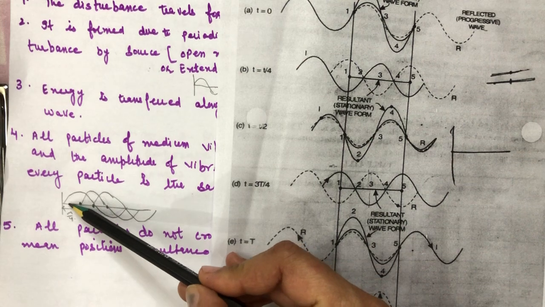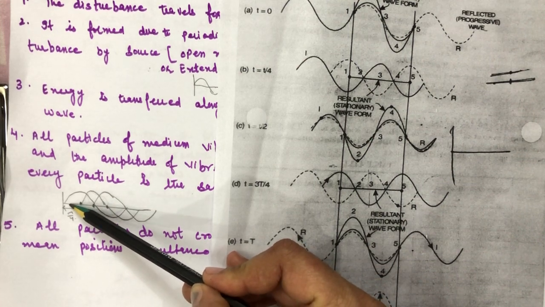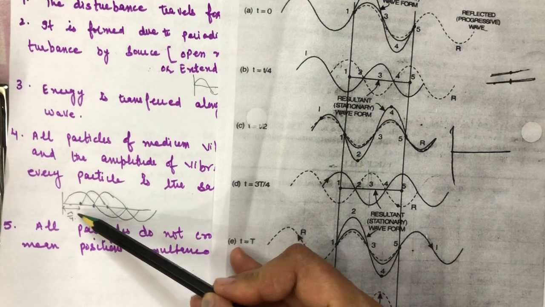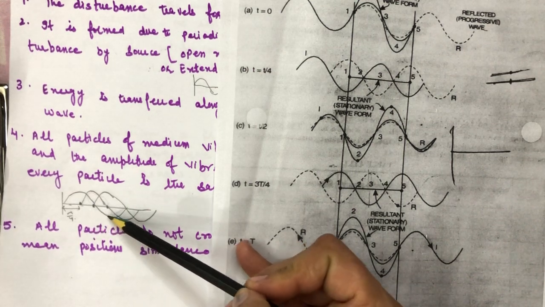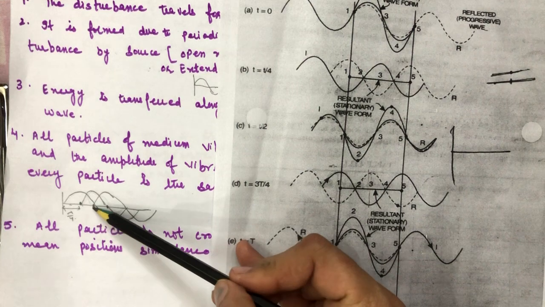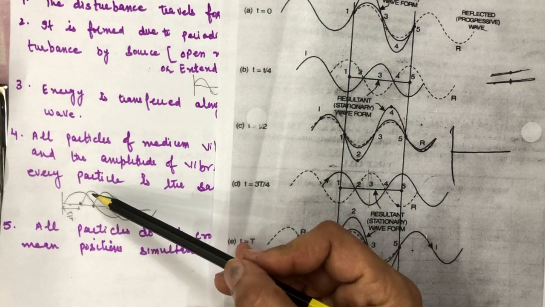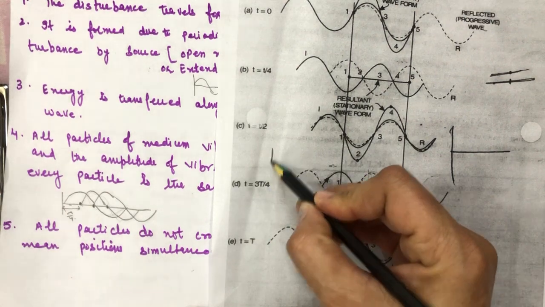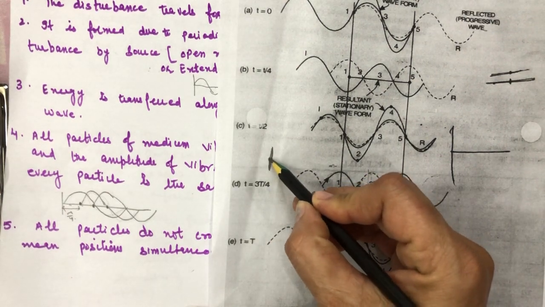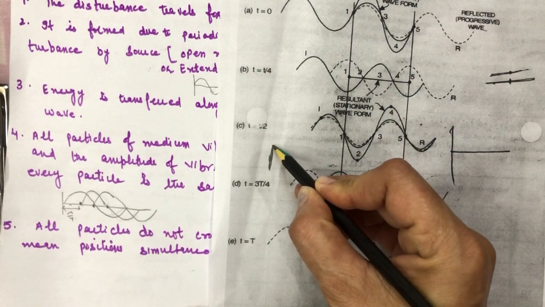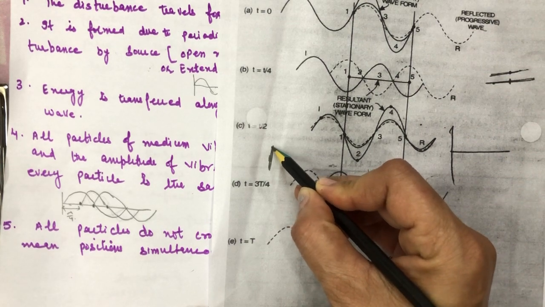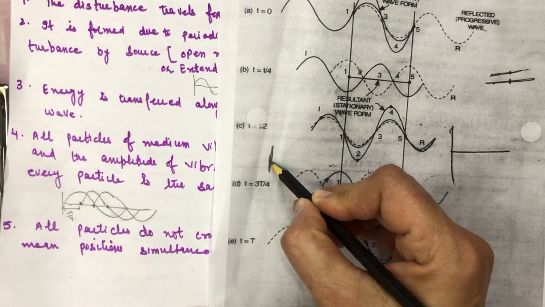For example, suppose this is a particle and this is another particle, so many particles. They will cross the mean position at different times, because we know the particles are moving like this in a transverse motion. The particle goes to a first extreme, then goes to the second extreme, then comes to the mean.